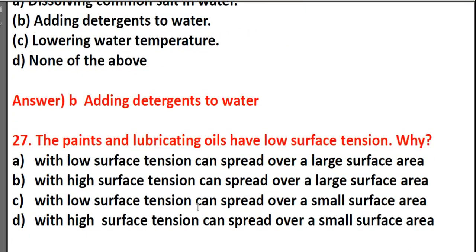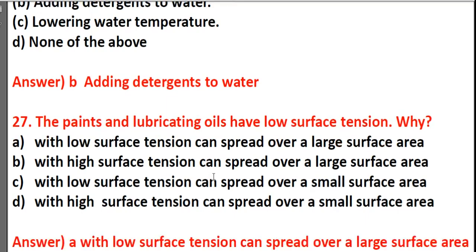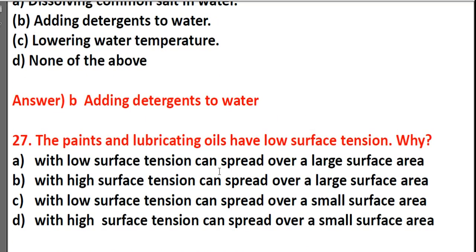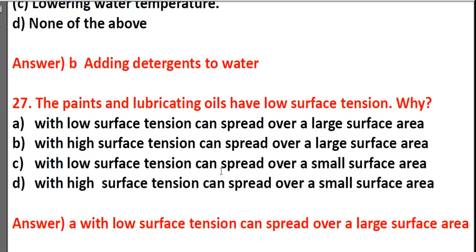The paints and the lubricating oils have low surface tension. Why? With low surface tension can be spread over a large surface area. With high surface tension can be spread over a large surface area. With low surface tension can spread over a small surface area. With high surface tension can be spread over a small surface area. It's A, with low surface tension can be spread over a large surface area.